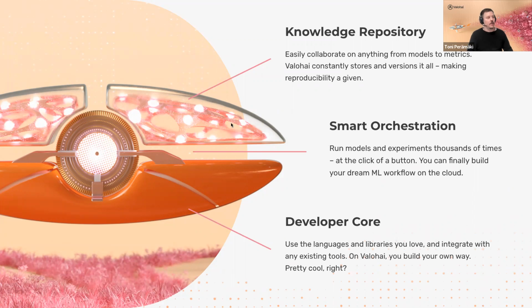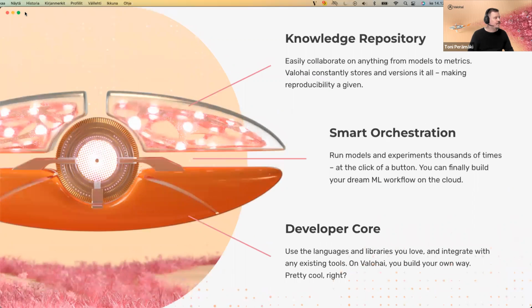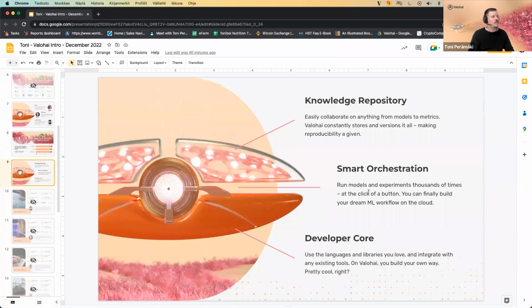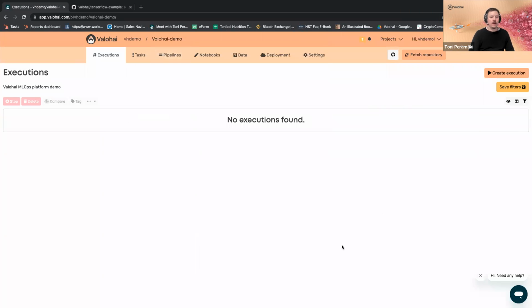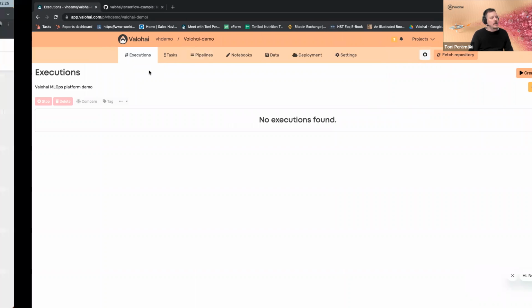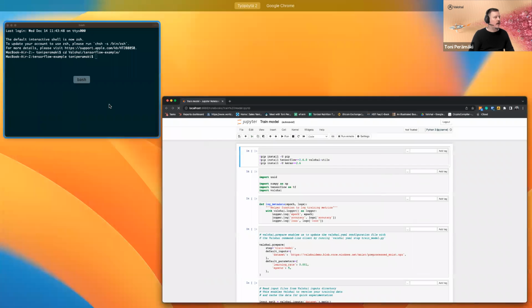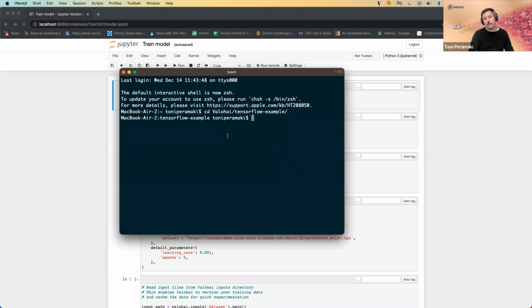Then let's jump into the actual demo. So what I have here is a Jupyter Notebook running on my local machine. On another window, I have a Valohai graphical user interface with an empty project called Valohai Demo. And then I have a terminal window.